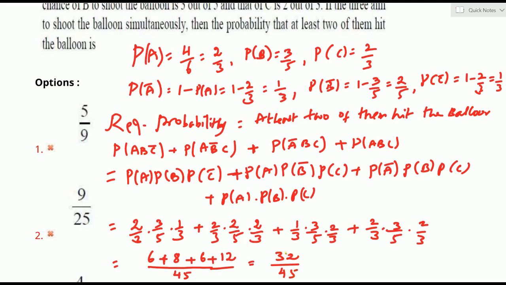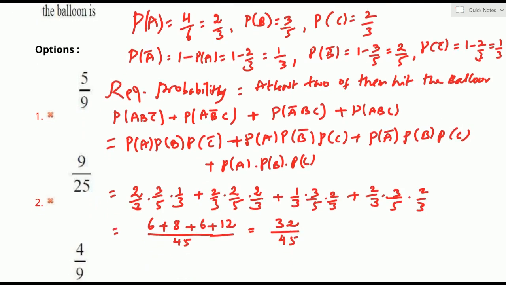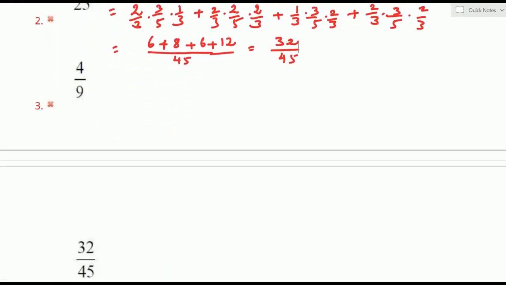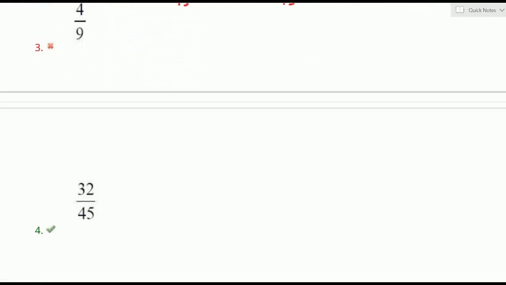The successful probabilities of the 3 candidates A, B, C are given, and he is asking for the probability of at least one success. That is only this solution. 32 by 45 is in which option, you can check it. It's not there in the first two options. Now look at the next options. What is the correct option? Yes, 32 by 45 is given as the fourth option. Is it clear? Right. Now look at the next question.